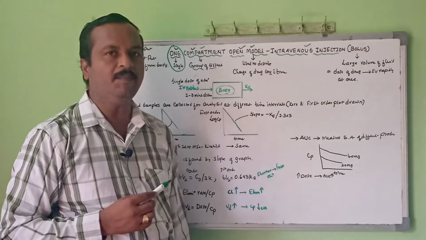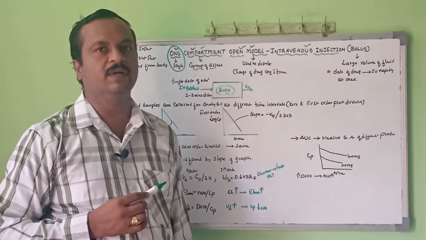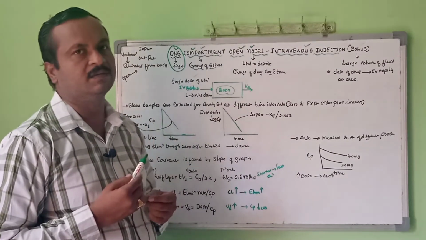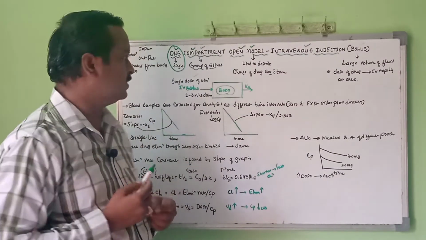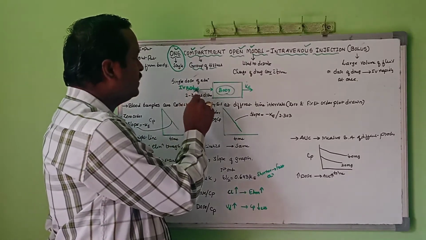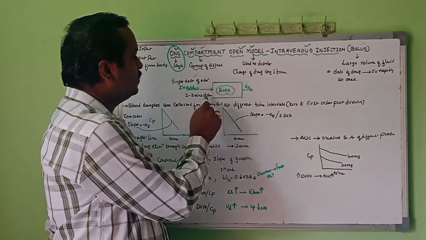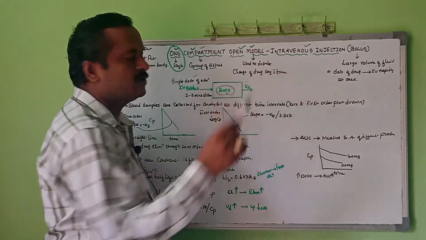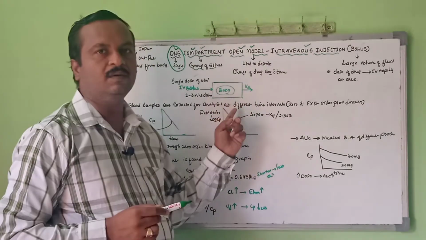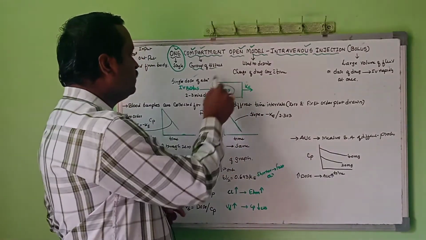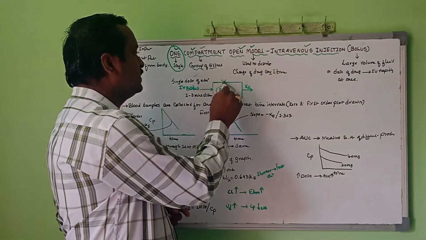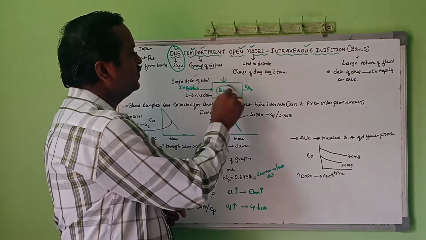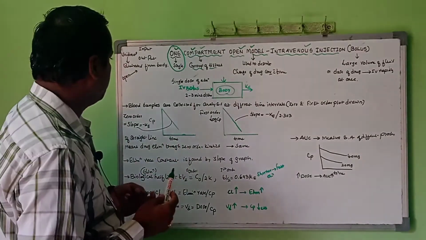There is no question of absorption when you administer an intravenous injection or intravenous bolus. That is why the drug is directly entering within 1, 2 or 3 minutes, and the elimination also proceeds from the one compartment. So this diagram is an example of the one compartment which is considered as the whole body.